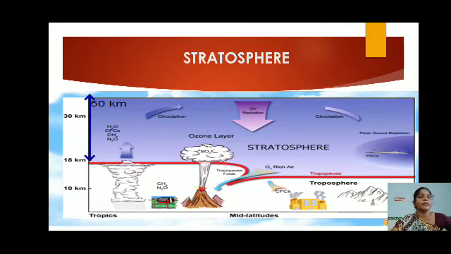See the picture, all of you. Stratosphere, in the given picture, extends up to a height of 50 kilometers. This layer is almost free from clouds, because we saw that only in the troposphere do we receive rainfall and everything.